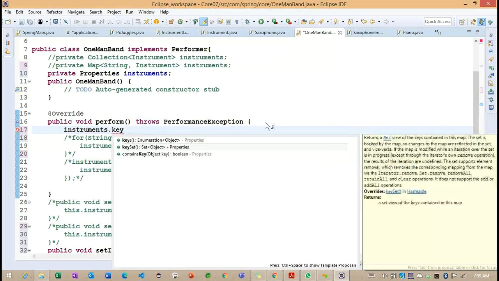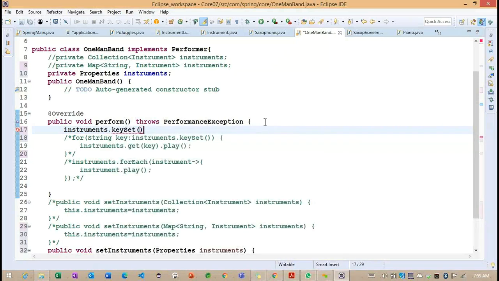Now what I want to write here, I don't want to load keys here. I want to work with the key set, and key set dot iterator. So this is the iterator I want to take. For this particular iterator, we are going to work on the loop here. ITR is equal to iterator here.